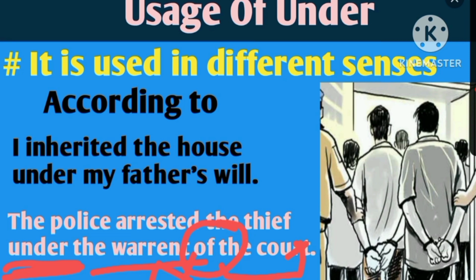So it means the police arrested the thief according to the warrant of the court, according to the decision of the court, according to the judgment of the court. Actually the court has provided this warrant, and according to this warrant the police has arrested the thief. I think the usage of under in the sense of according to is clear to you. Move on to the next slide.